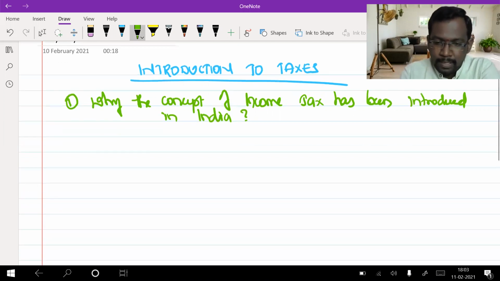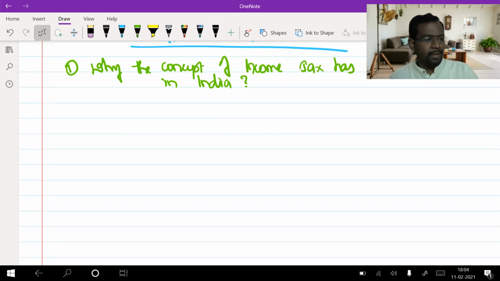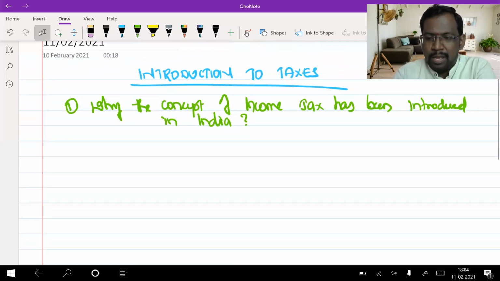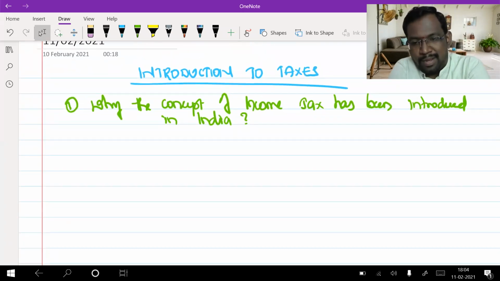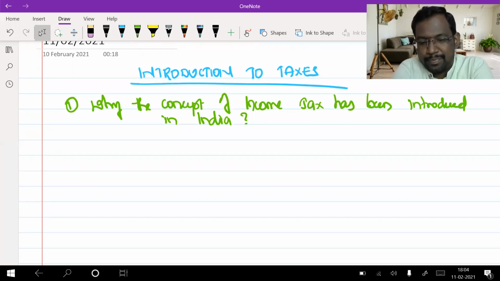Now, everyone knows that we have an Income Tax Act, the Indian Income Tax Act 1961. That means, sir, don't we have the concept of income tax prior to 1961? No, that's wrong. We have the concept of income tax even prior to the year 1961.